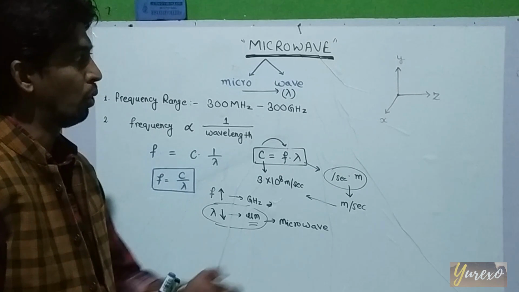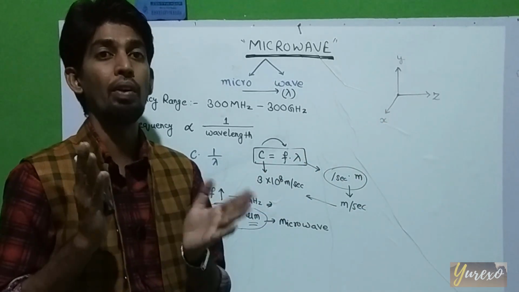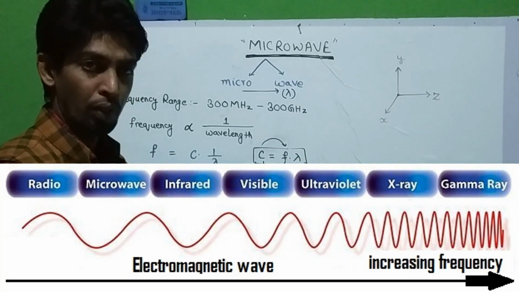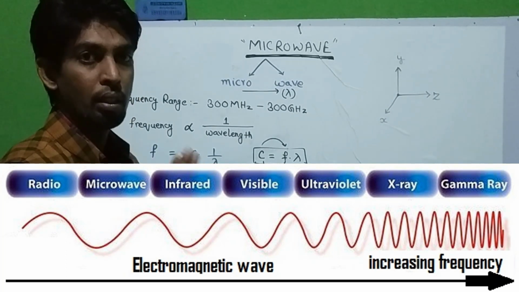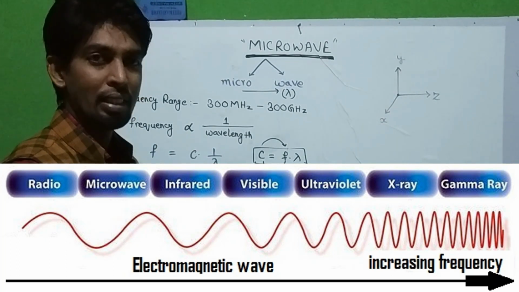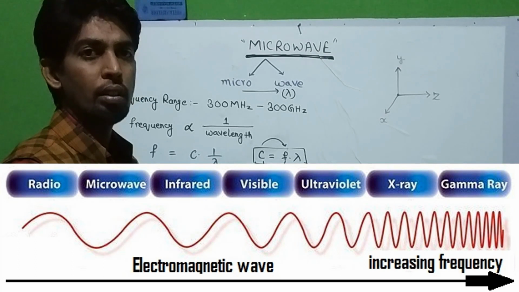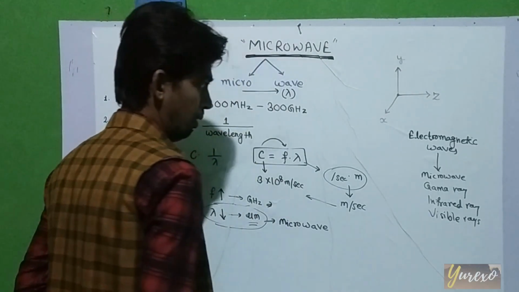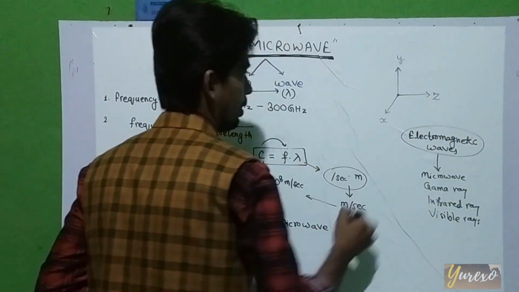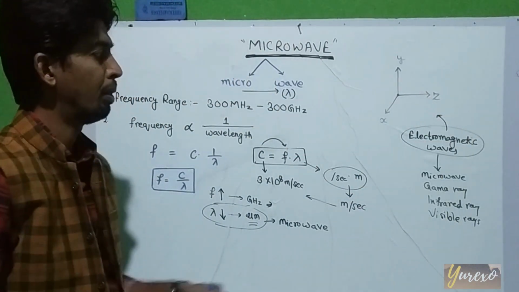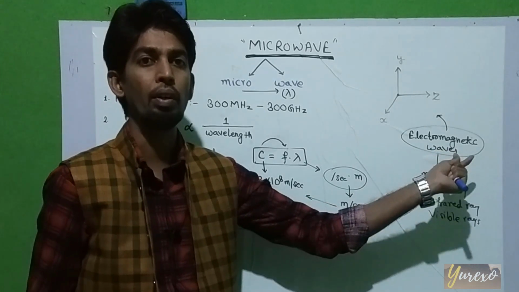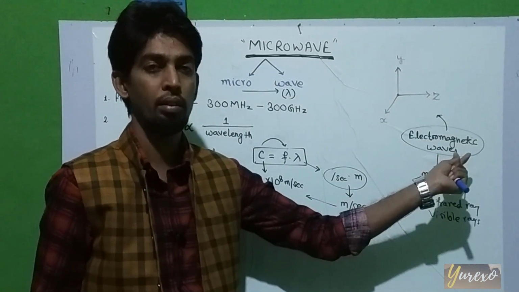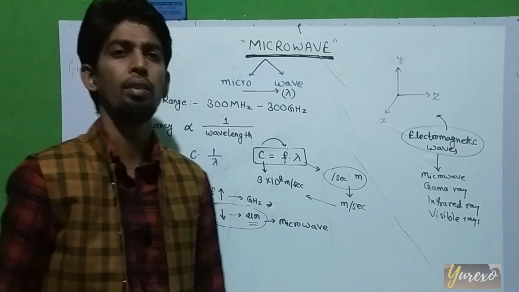Here we should know something about electromagnetic waves. If you see the infrared rays, visible rays, microwave rays, X-rays, gamma rays, all these rays are electromagnetic waves. In the next lecture, we will see some introductory part about electromagnetic waves: what this is, how it propagates, and what the components in an electromagnetic wave are.